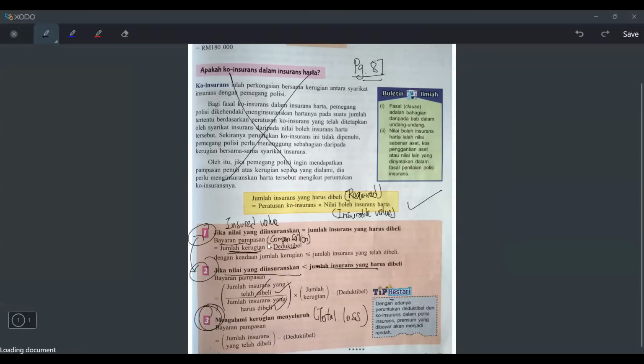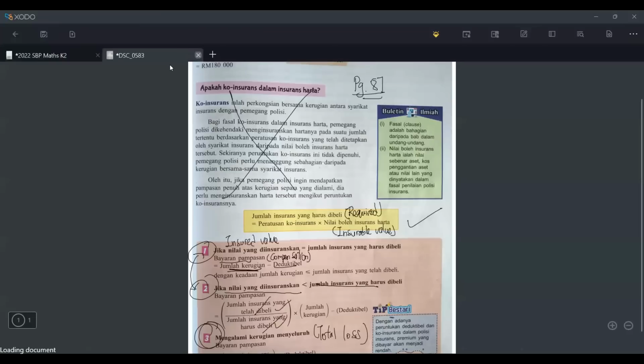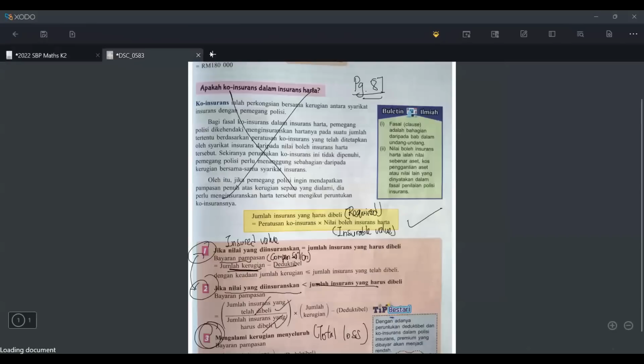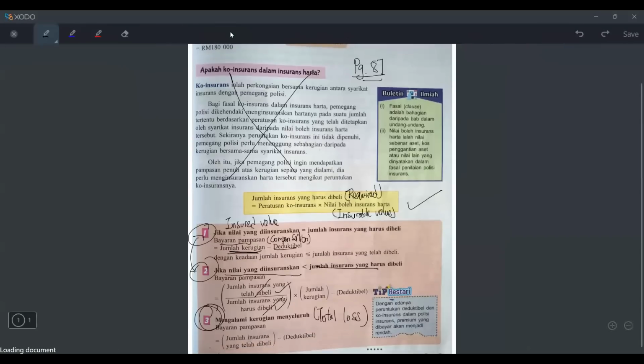So after we understand this, type 1, type 2, case 1, case 2, case 3, now then only we can stand a chance to answer this question. Because without understanding the concept, it's very hard for you to do. Remember just now I highlight the words: Fikri insures his house for less than the amount of required insurance. It means the insured value is less than the required insurance. Is it case 1, case 2, or case 3? It's case 2. So what is case 2 then? If you want to find the compensation money, you have to use this formula.